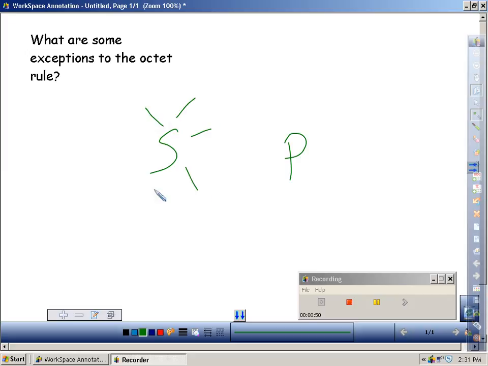With the sulfur, he actually has, or can have, 12 electrons around him. Remember, each dash is a covalent bond. And so he bonds with 6 fluorines to make a molecule we call sulfur hexafluoride. Now, this doesn't work with most atoms, but again, sulfur is the exception, or one of the exceptions.